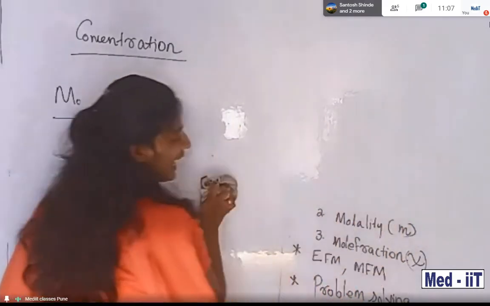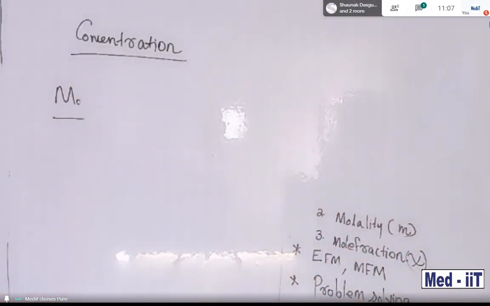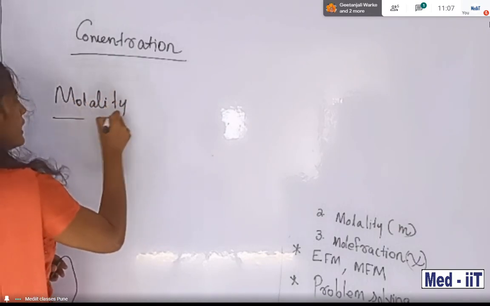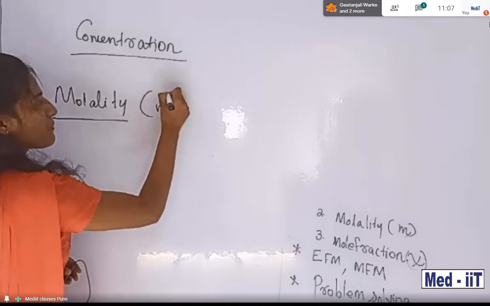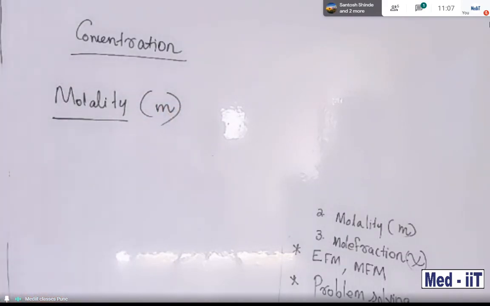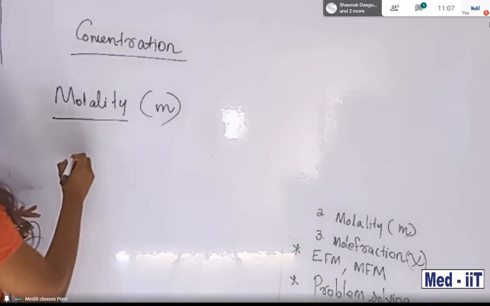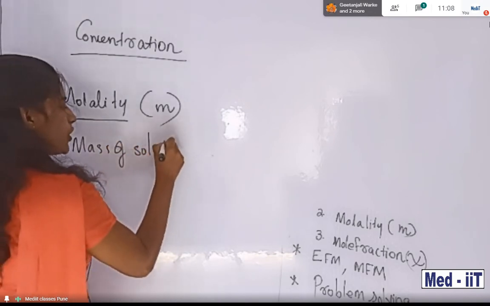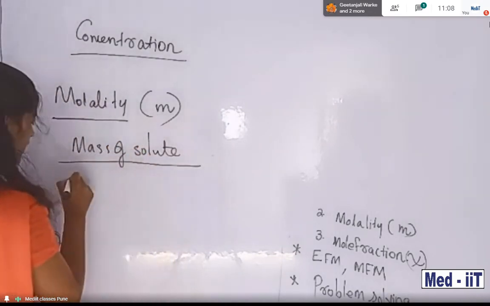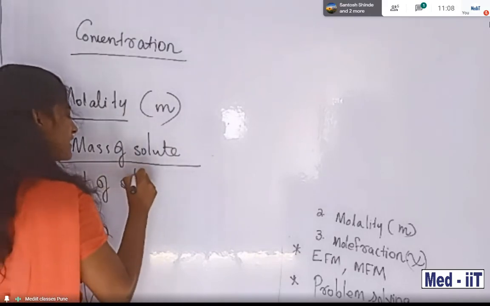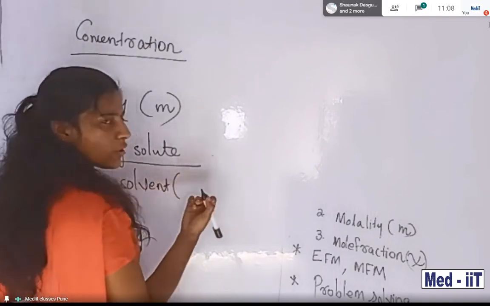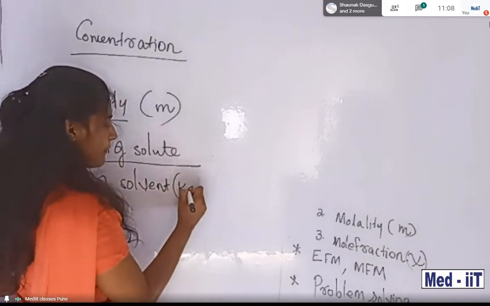Molarity is over. Then molality. It is expressed by small letter m, not capital letter M. Molality is mass of solute divided by weight of solvent. The weight of solvent can be in gram or kilogram, no issue. In kilogram means 1000 gram.